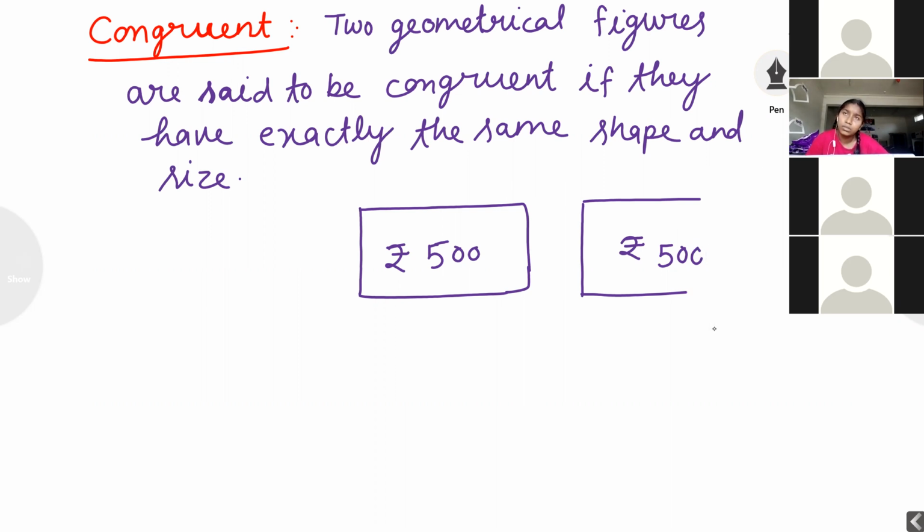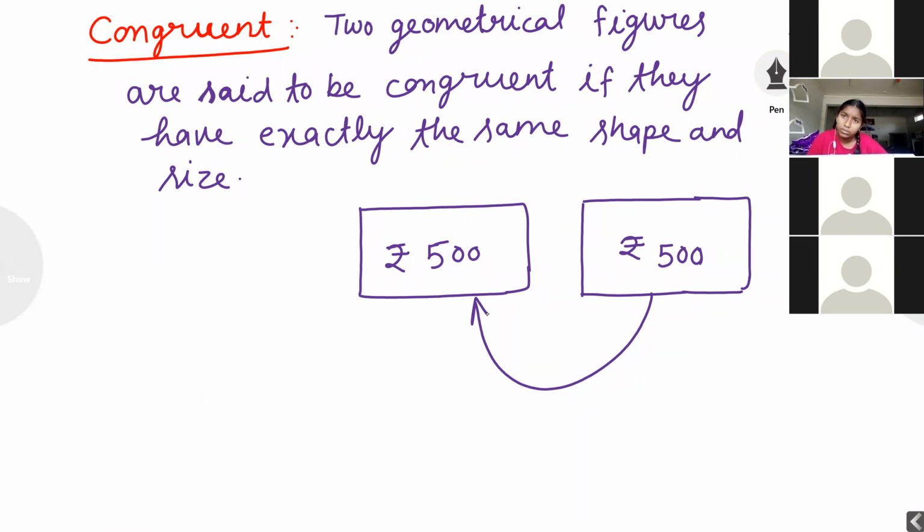Now, what we are observing, students, if I keep this 500 rupees note here, both are superimposed. Both are superimposed means both are covering each and every part. The first 500 rupees note is covering the second 500 rupees note. In a mathematical way, I can say the first 500 rupees note is superimposed on the second 500 rupees note. What is the meaning of superimpose? It is covering. It means here shape and size both are the same.